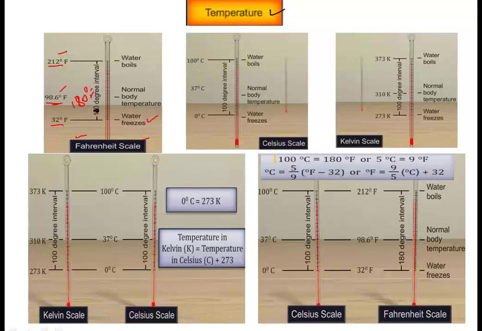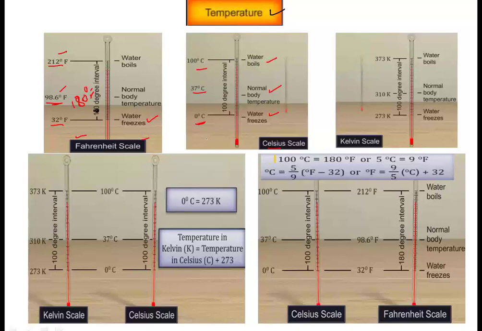In the same manner, the second scale, which is most commonly used, is the Celsius scale, and in this case it is divided into 100 degree intervals. Water freezes at 0 degree Celsius, normal body temperature is 37 degree Celsius, and water boils at 100 degree Celsius.